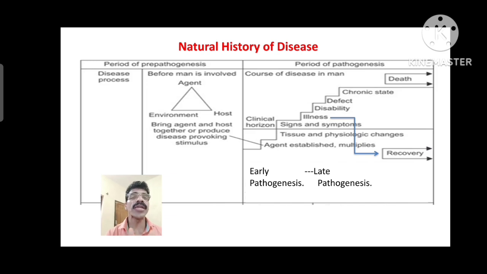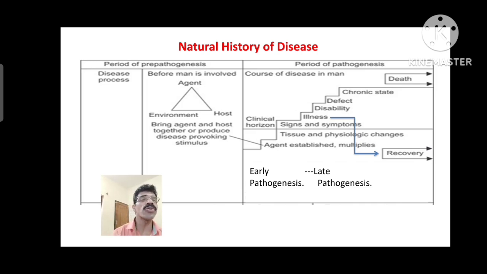Okay, and the period of pathogenesis is again divided into the disease process, and the second part is the presence of agent, host, and environment. Then in the period of pathogenesis we have one horizontal line in the middle. That indicates the clinical horizon and non-clinical horizon. Below that line is called early pathogenesis, and above it is late pathogenesis.